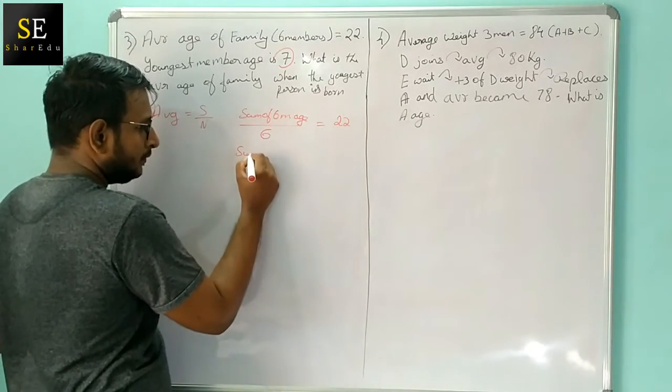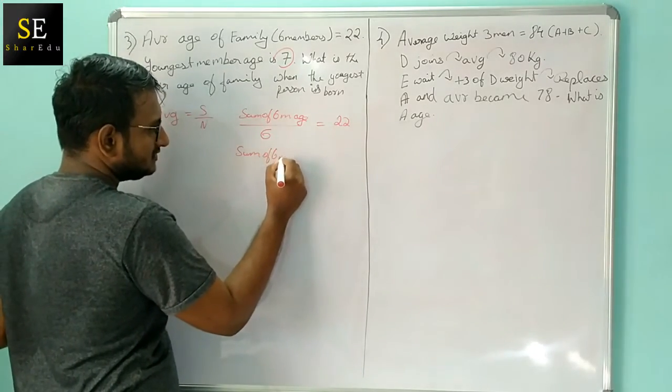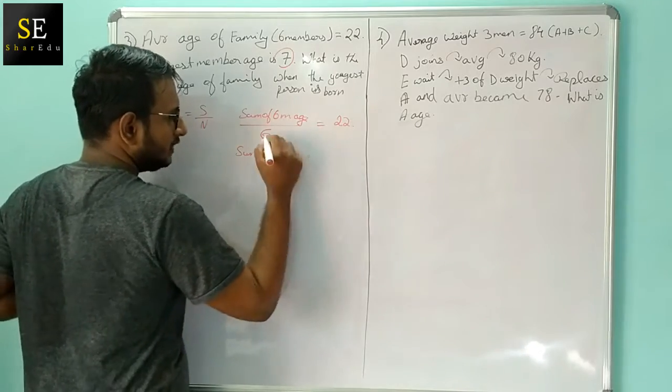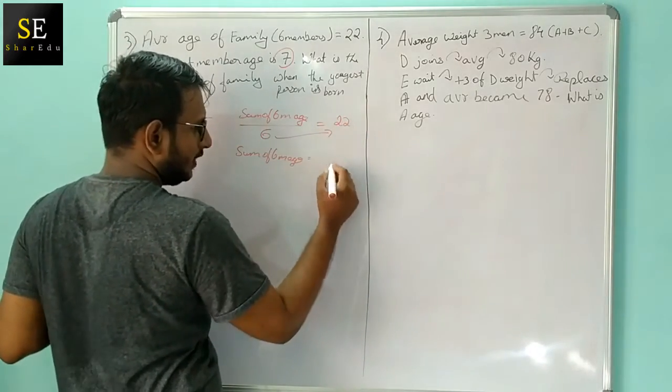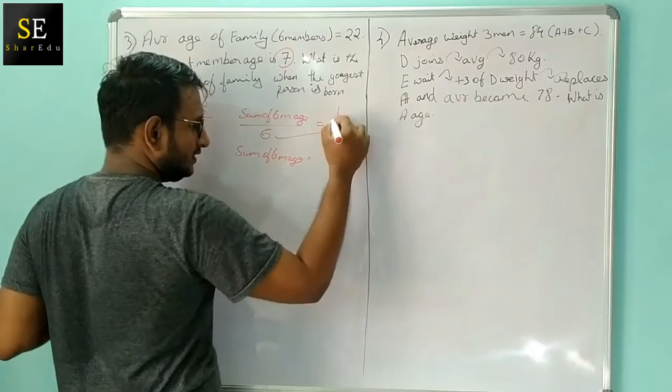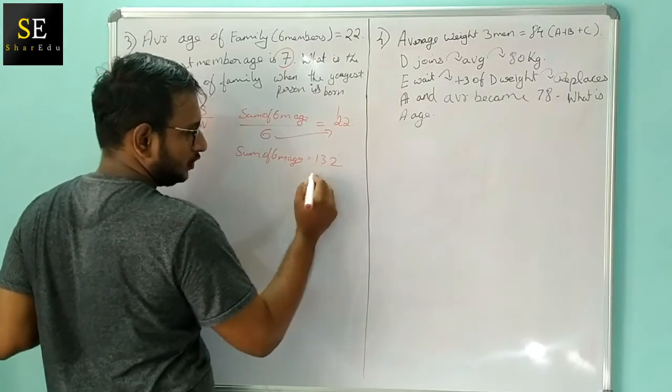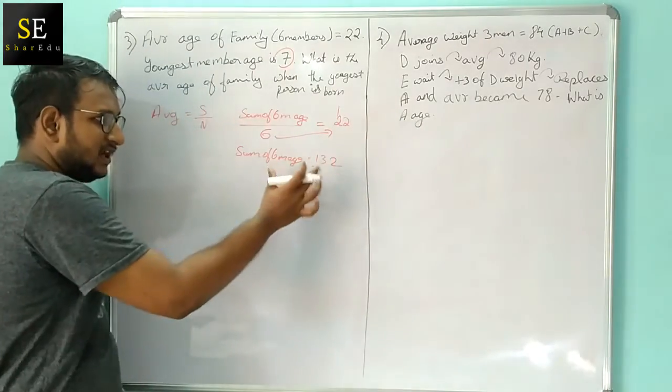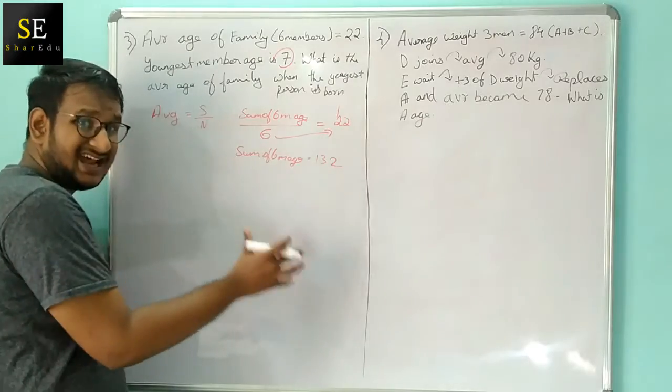So the sum of 6 members' age would be 6 into 22, which is nothing but 6 2s are 12, 6 2s are 12, 1 13. Okay, so 132. So 132 is the sum of 6 members' age at present time.